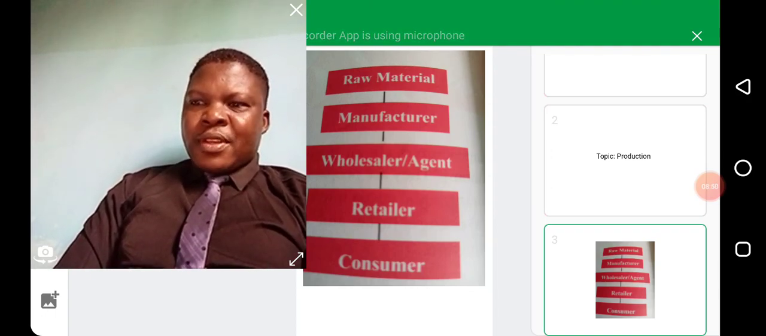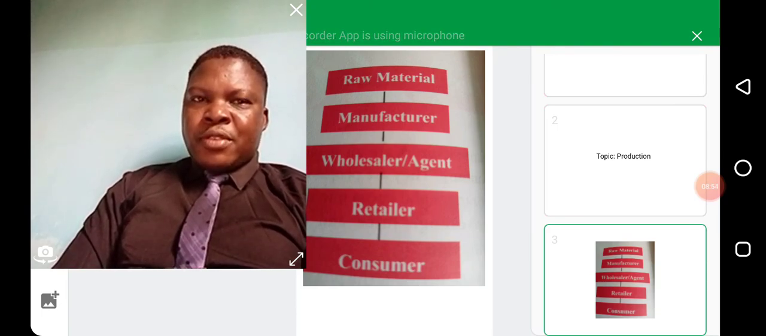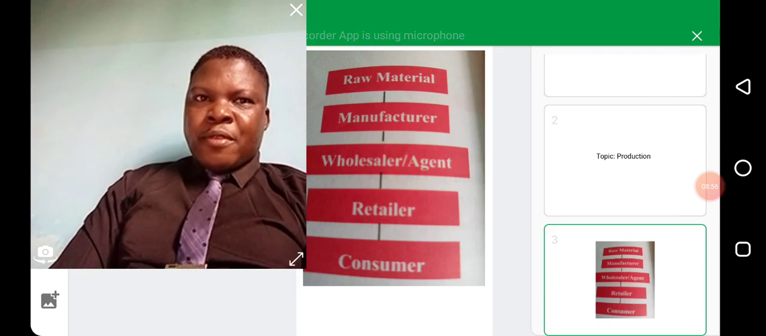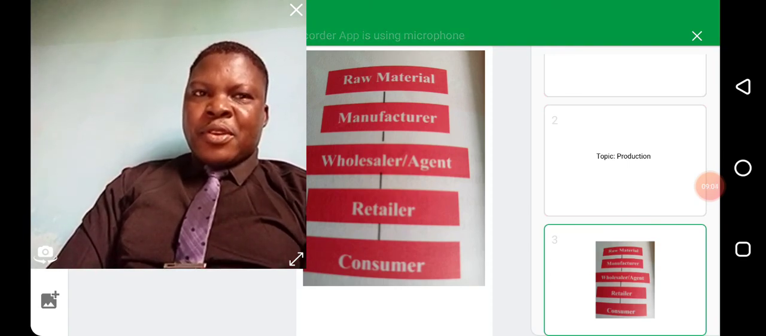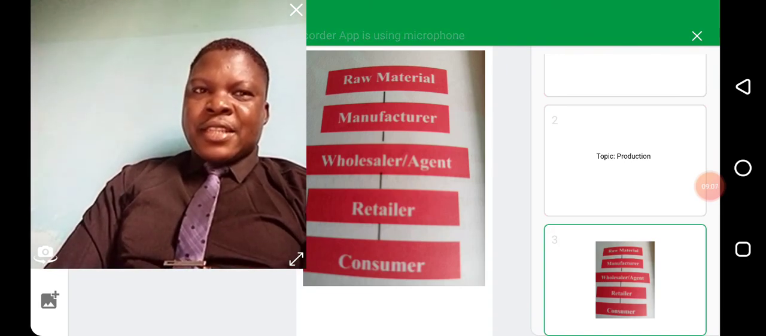This is how the process of production takes place. From raw materials, which come from the farmer, to the manufacturer. From the manufacturer, the wholesaler will buy. From the wholesaler, the retailers will buy, and the retailer will sell to the consumers. That is the final stage of production.